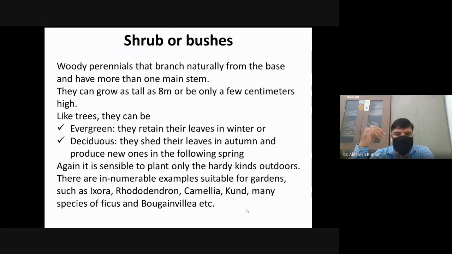Evergreen means they retain their leaves throughout the year. Deciduous means they shed their leaves during the unfavorable condition of the year. There are many examples of shrubs which are useful for gardens. Some common examples are Ixora, Rhododendron, Camellia, Hibiscus, and many species of Ficus and Bougainvillea, etc.